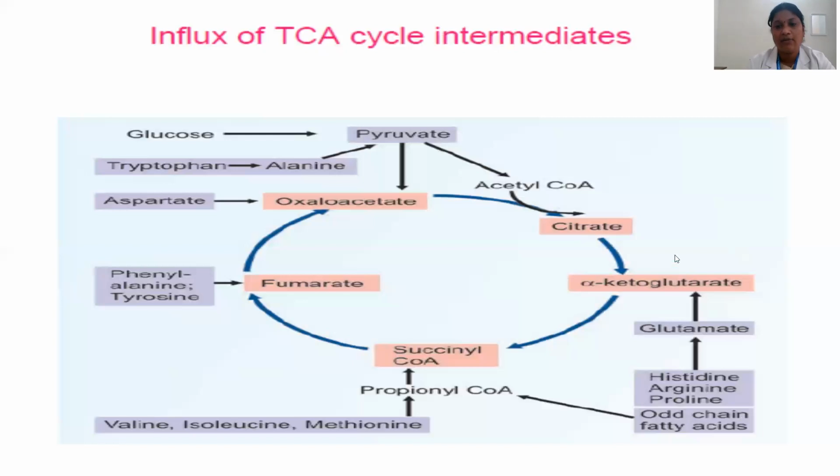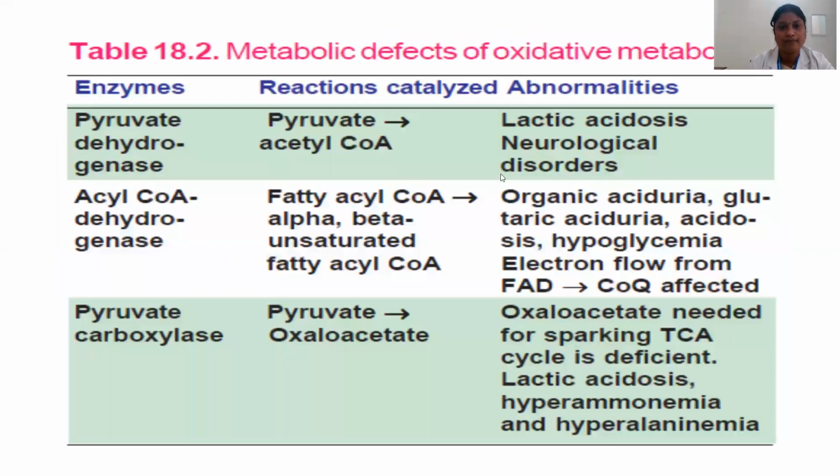This alpha ketoglutarate can be replenished with the help of amino acids: histidine, arginine, proline, and odd chain fatty acids also. All these will result in formation of glutamate, which will contribute to the formation of alpha ketoglutarate. Alpha ketoglutarate is converted to succinyl coenzyme A. This succinyl coenzyme A can be replenished by valine, isoleucine and methionine, which result in formation of propionyl coenzyme A and succinyl coenzyme A. And aromatic amino acids, phenylalanine and tyrosine, will replenish fumarate. This is how anaplerosis of TCA cycle intermediates happens.